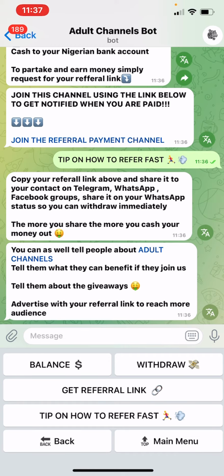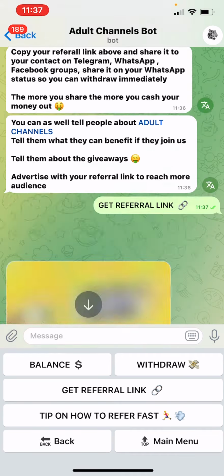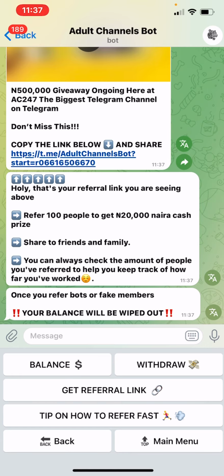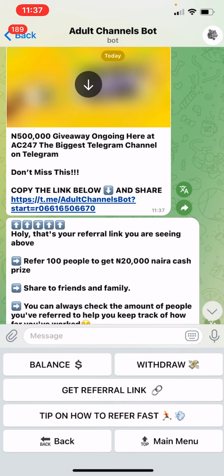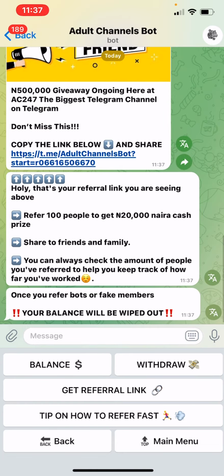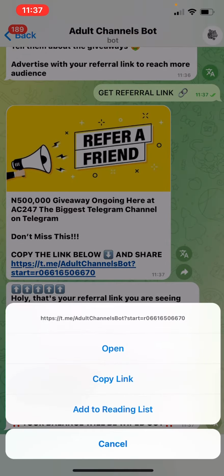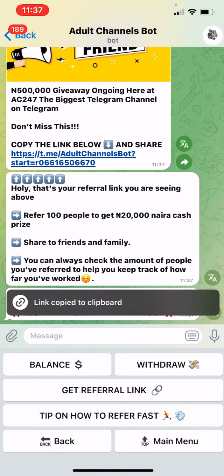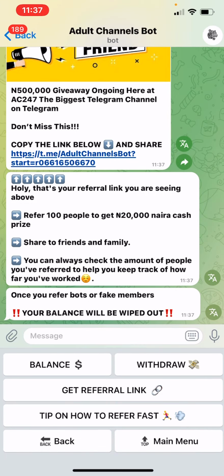Then if you want to get your referral link, click on get referral link. Then a customized referral link will be like this. Now all you have to do is just copy your link, then share. If you have referred someone, immediately you refer someone, you get notified when you referred someone and how much you have on your balance.